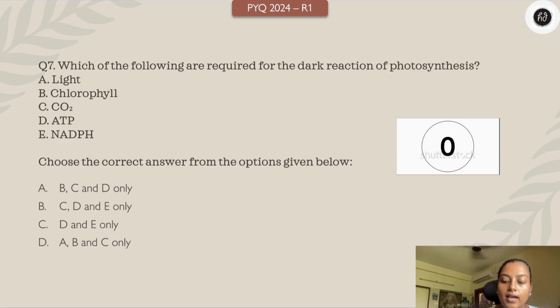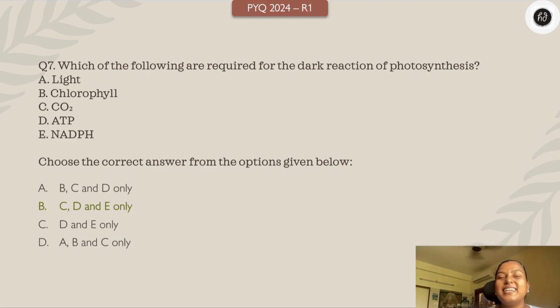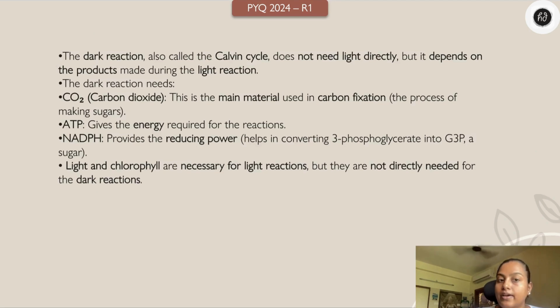Okay, I hope you all have the answers in your sheet. The answer is C, D and E only, of course, because light and chlorophyll are important components of light reaction, not dark reaction, right? So I have added the answer. Why carbon dioxide? Of course, for making sugars, for carbon fixation. ATP for providing energy. NADPH is a reducing power, which is converting the 3-phosphoglycerate into G3P. Correct. So these three are very much essential for the dark reaction.